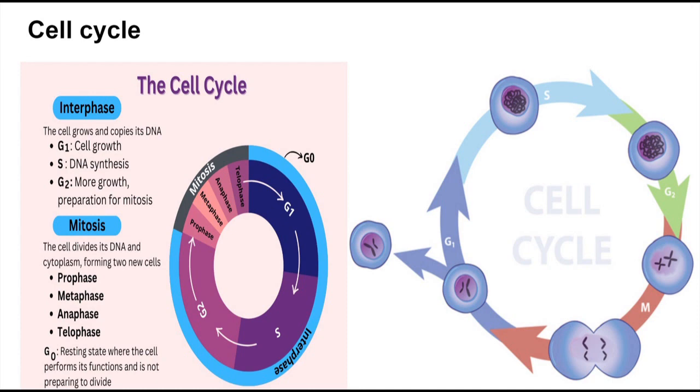S phase, or synthesis. In this phase, DNA replication takes place. The DNA content of the cell doubles. It is important to note that the chromosome number remains the same. G2 phase, or gap 2, the cell continues to grow and prepare for mitosis.